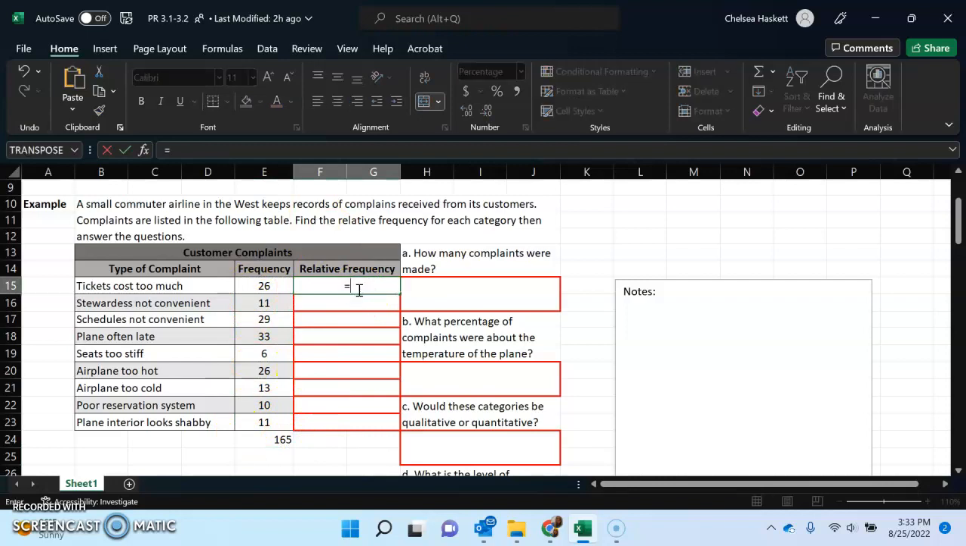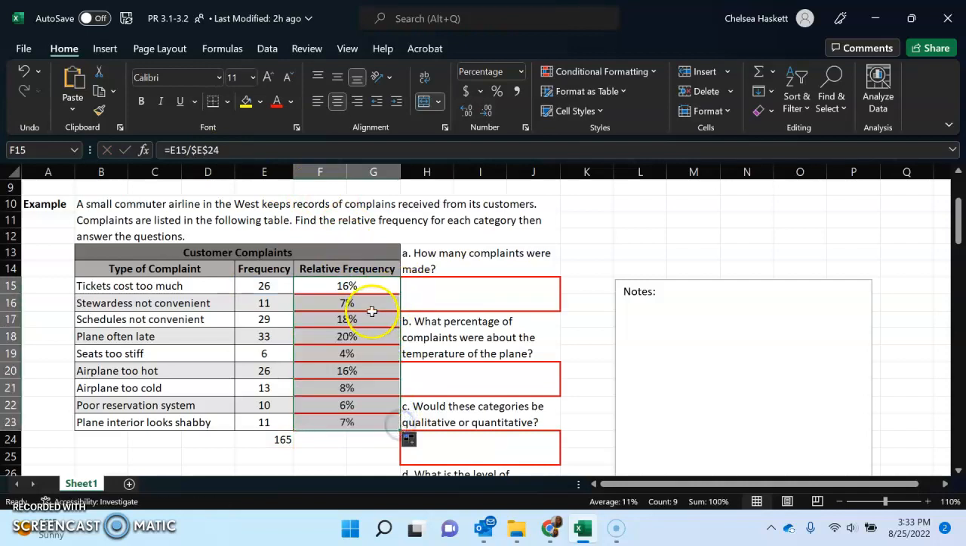Now to find the relative frequency, I'm going to take that 26, the frequency that happened for tickets cost too much, over the 165, which is all of those. And I'm going to make this a reference by putting dollar signs, push enter. So 16% of those complaints were tickets cost too much. And then you can drag it since we're on Excel, or you could keep going, 11 over 165, 29 over 165.